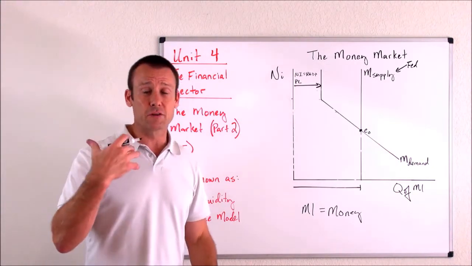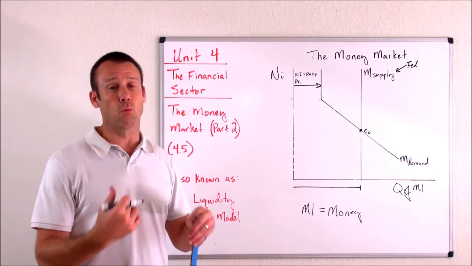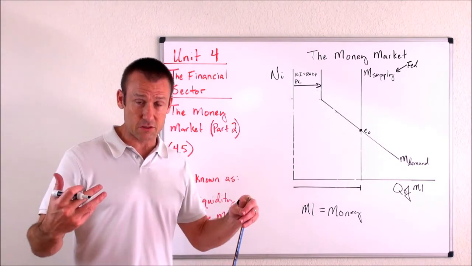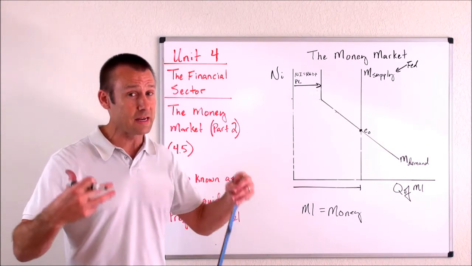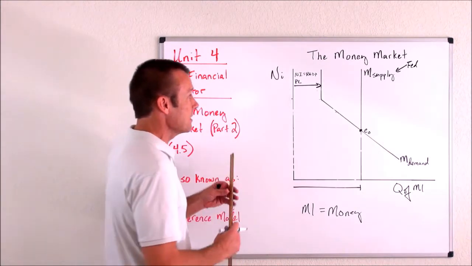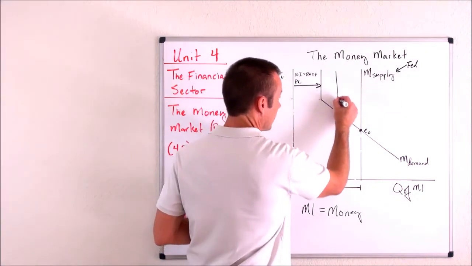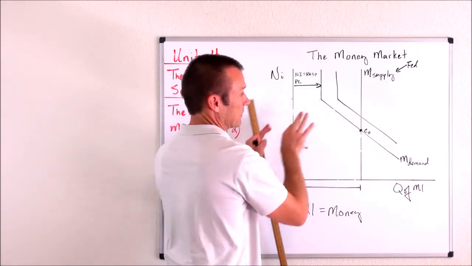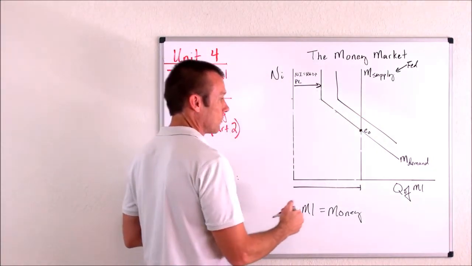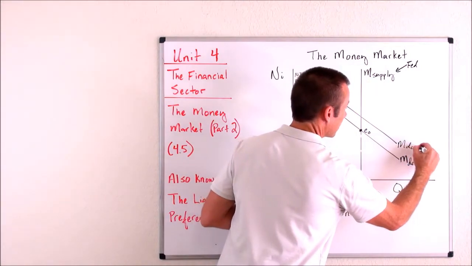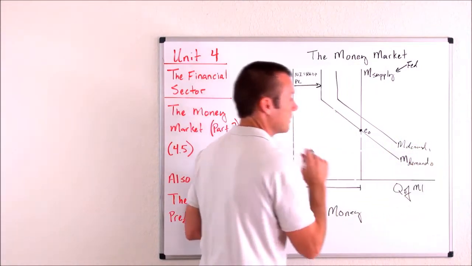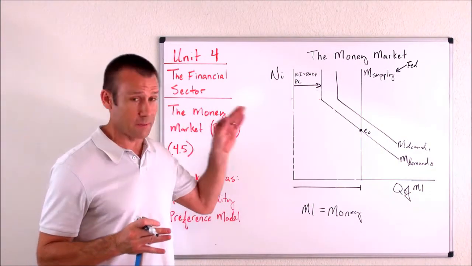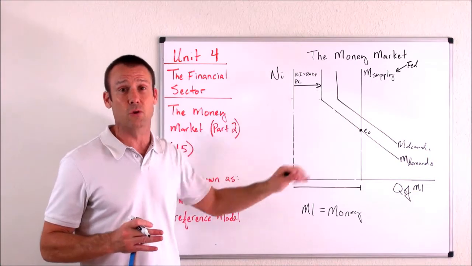In other words, here's a very typical question. The price level goes up, what's going to happen to the nominal interest rate? Well, if the price level goes up, that means the price of the goods and services we're buying is going up. We're going to need more money to do basic transactions. That means this curve would shift to the right, okay? This transaction demand for money would increase, and that means the whole curve would shift to the right. Money demand sub 1, what would the interest rate do? It would go up. So we're told price level goes up. What's going to happen to the interest rate? It's going to go up. This graph shows us that.